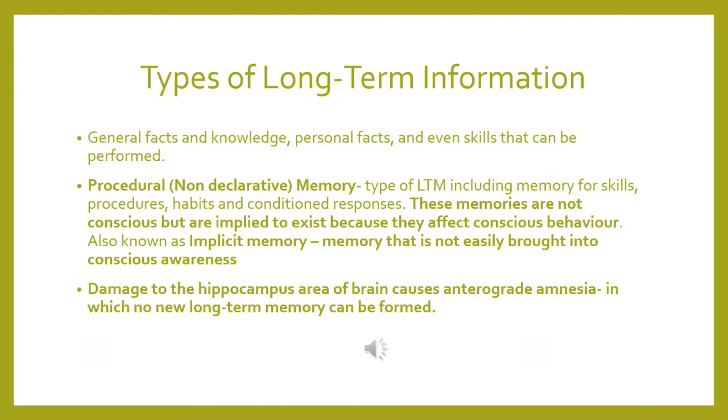For example, you cannot explain how you tie shoes to someone else, right? You cannot. That is because it's non-declarative memory. It's a procedure you're doing, hence procedural memory. And it is also known as implicit memory. And implicit, why? Because it is not easily brought into conscious awareness. And damage to the hippocampus area of the brain causes anterograde amnesia, a type of amnesia in which no new long-term memories can be formed.